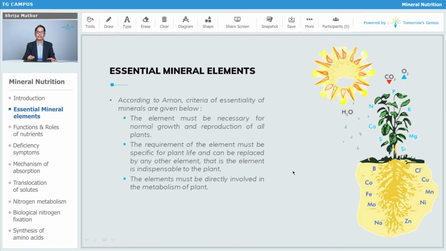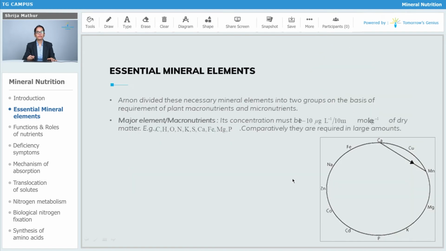According to Arnon, the criteria of essentiality of the minerals are given below. On what basis can we identify that these elements are essential, while the others are non-essential? First, the element must be necessary for the growth and reproduction of all plants. Second, the requirement of the element must be specific for plant life and cannot be replaced by any other element, that is, the element is indispensable for the plant. Third, the element must be directly involved in the metabolism of the plant.